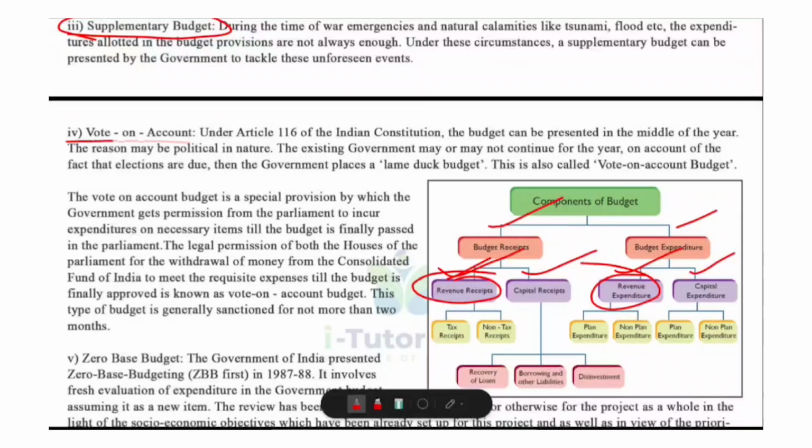And next one, vote on account. It is under Article 116. When the full budget cannot be passed due to political reasons, usually general elections are near or the existing government may not continue, the government seeks Parliament's approval to withdraw funds for a shorter period, typically 2 months. This temporary arrangement is called vote on account or interim or lame duck budget. It allows normal government functioning until the full budget is passed by the new government.